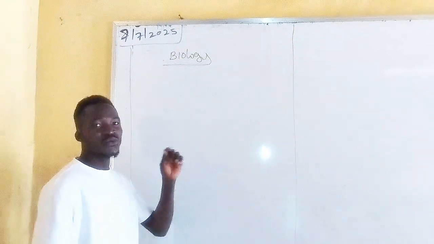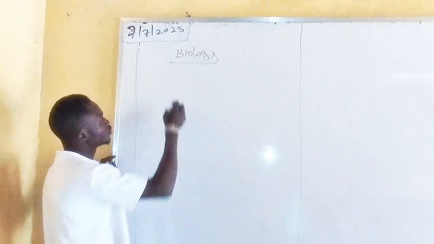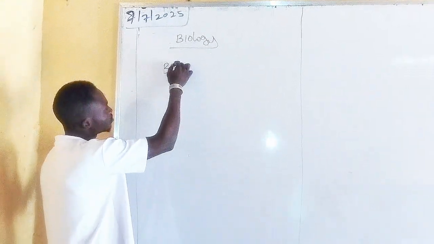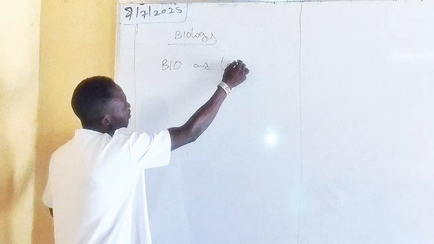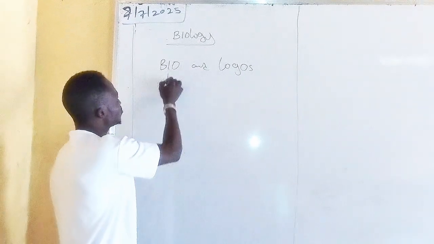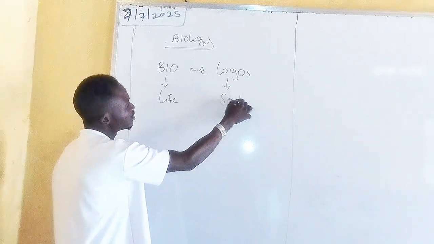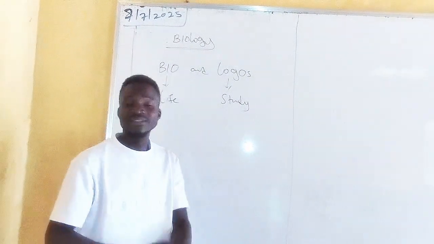Now, the question is, what is biology? The word biology is coming from two Greek words, which is bio and logos. What is the meaning of bio? Bio means life and logos means to study. Therefore, biology is not hard.